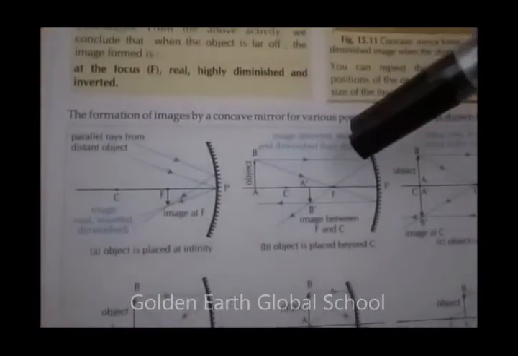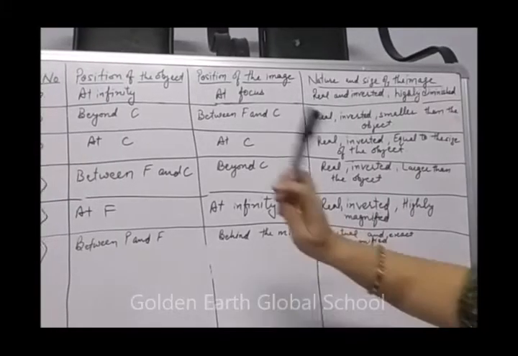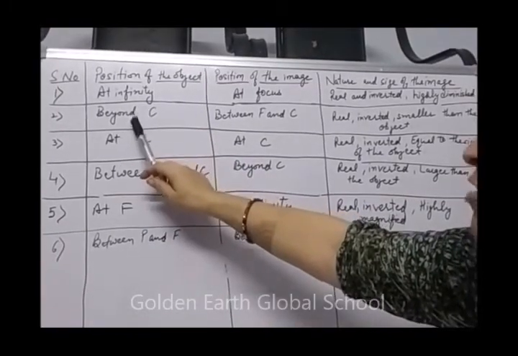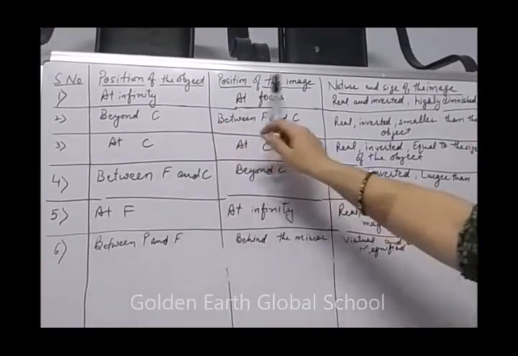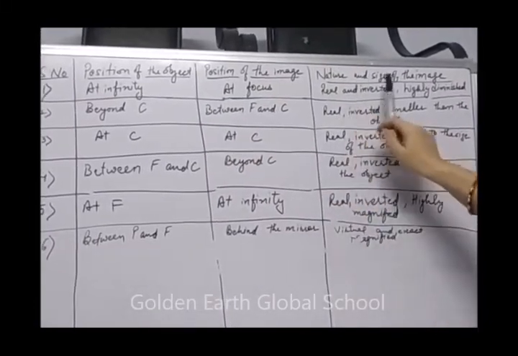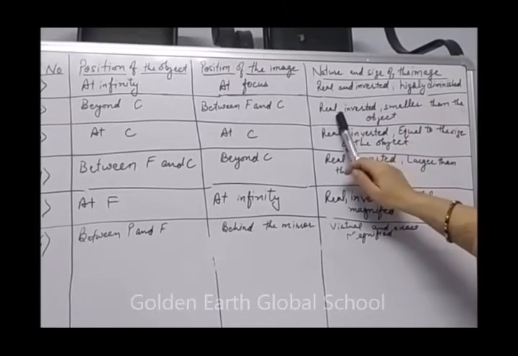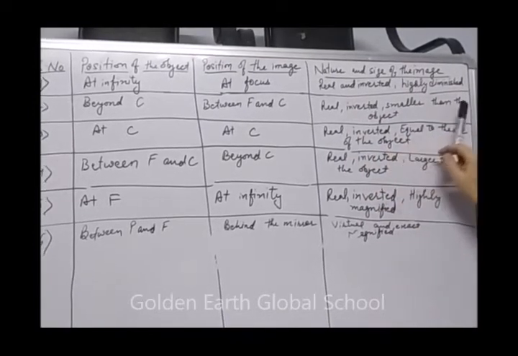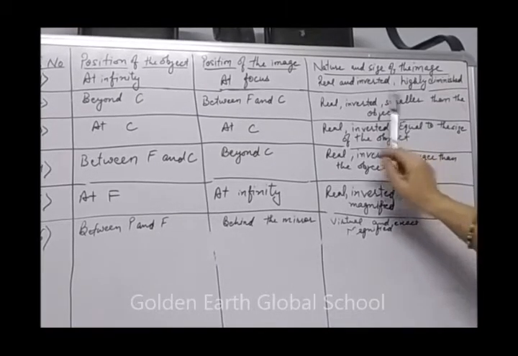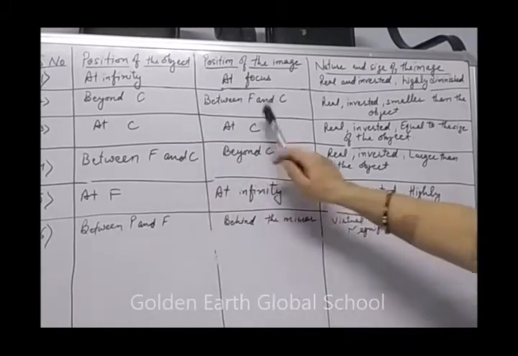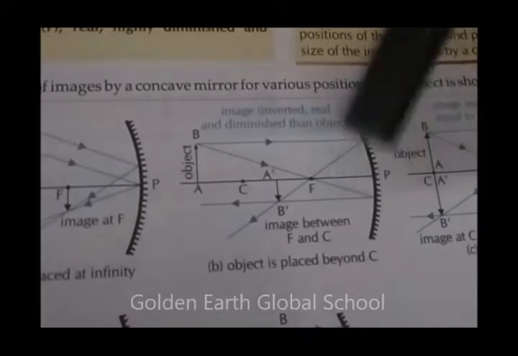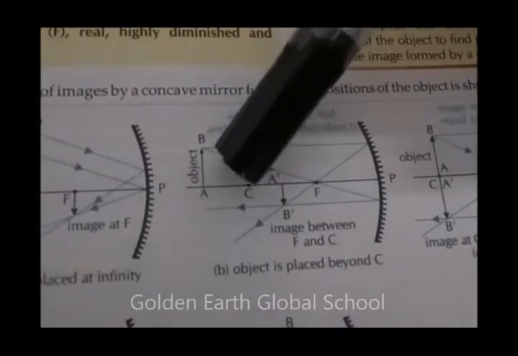Next is beyond C. Next is object placed beyond C. When object is placed beyond C, position of the image formed is between F and C. The nature and size of the image formed is real, inverted, smaller than the object. Means the size of the image here gets smaller than the object. Clear? Yes, you can see this position is the pole, this is the focus, this is center of curvature.